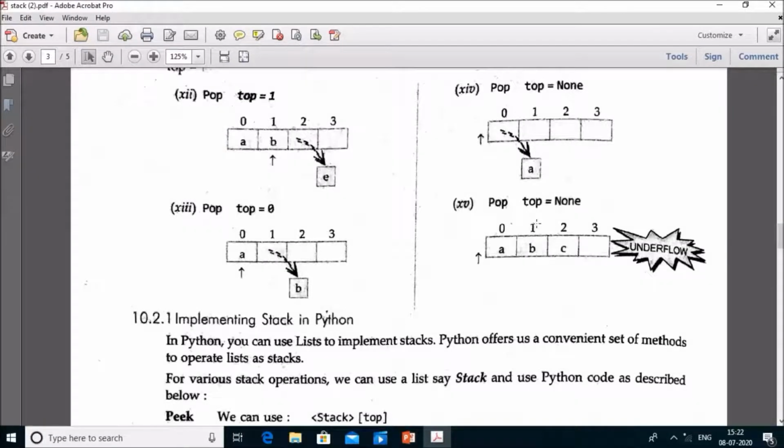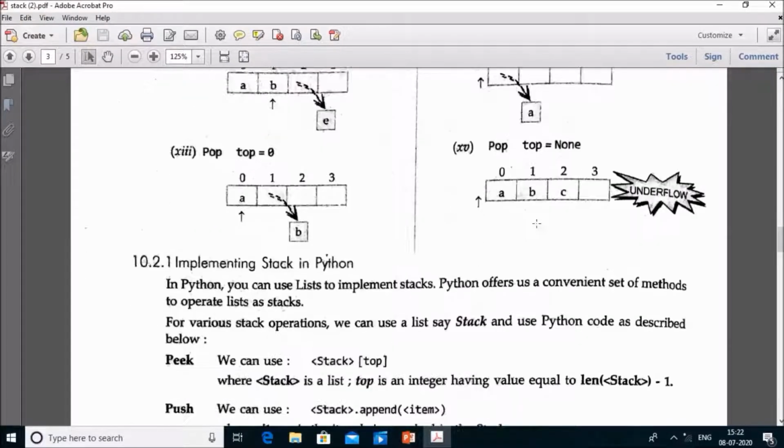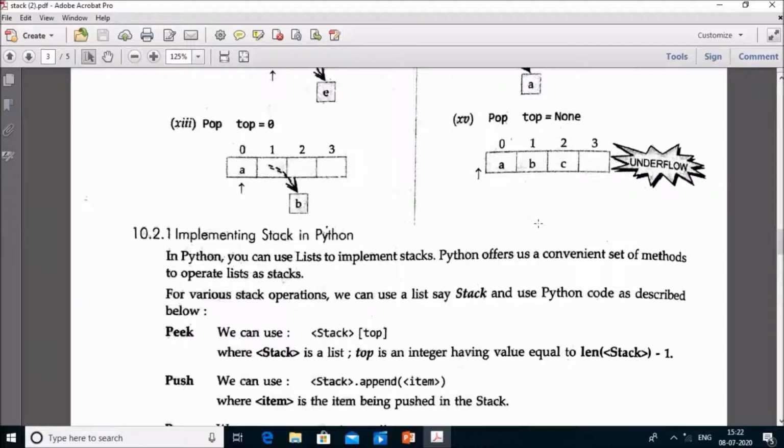This is all about the operations of push and pop. Now we will understand the implementation of the stack with the help of the program.